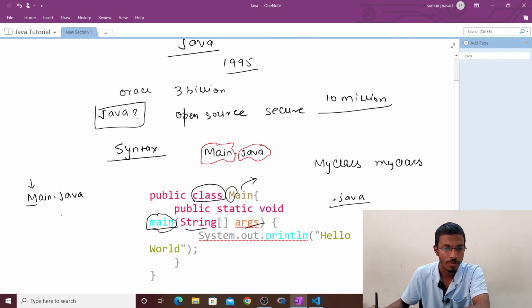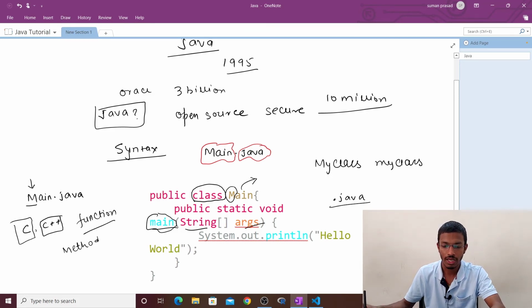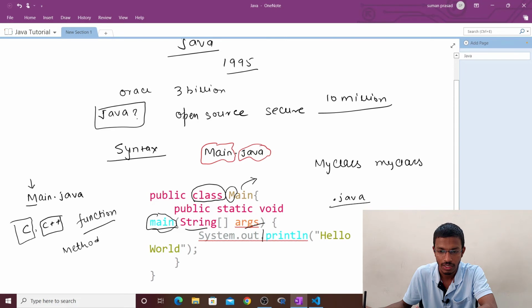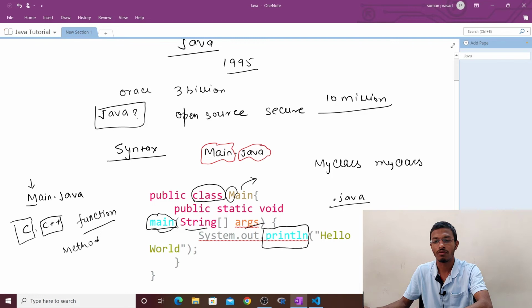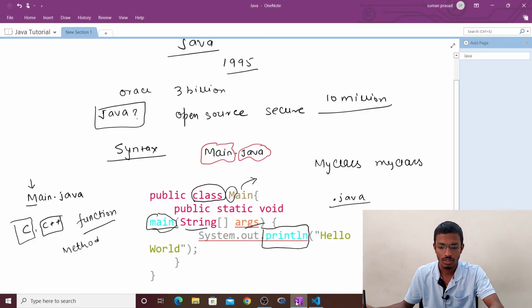Some people who are coming from C or C++ will be familiar with functions. In Java, in place of a function, we call it a method. Now let's see System.out.println, which prints hello world. In the main method we can use println, which is also a method, used to print a line on the screen. See, hello world is printed here. Okay, got it?